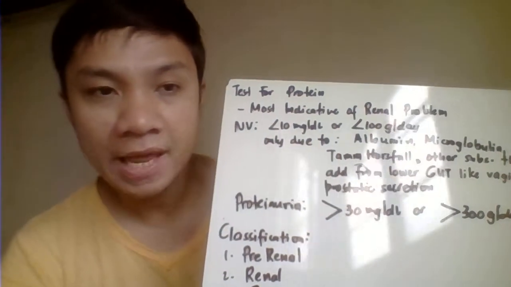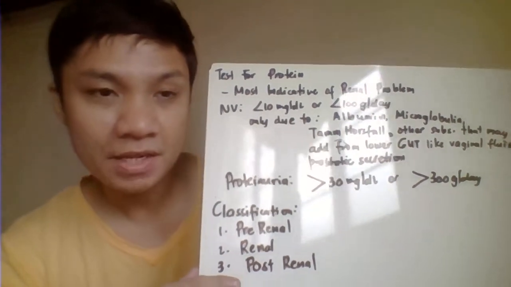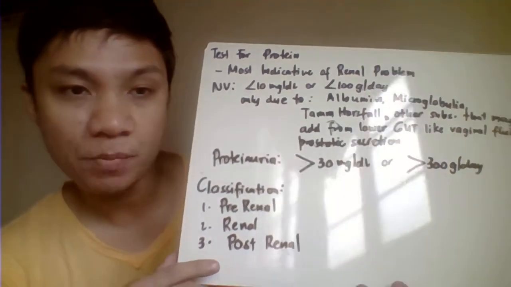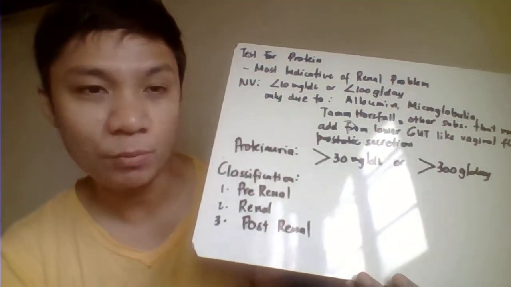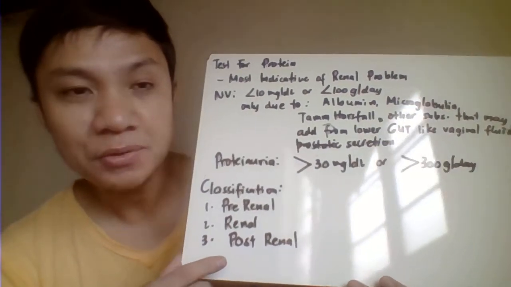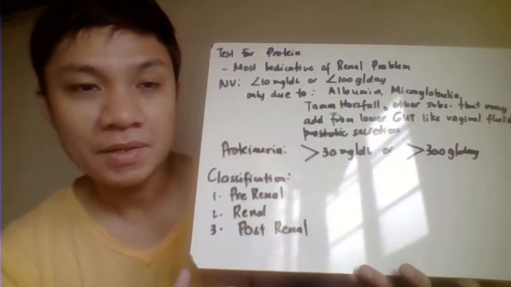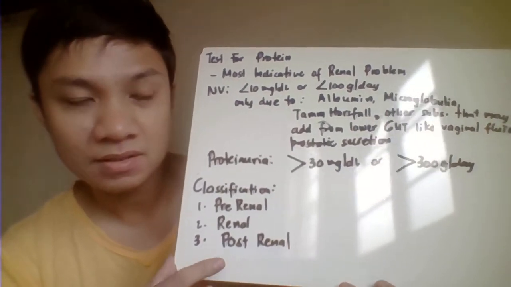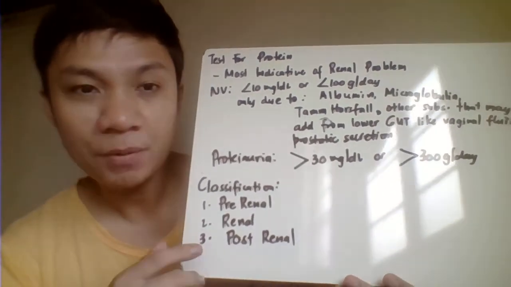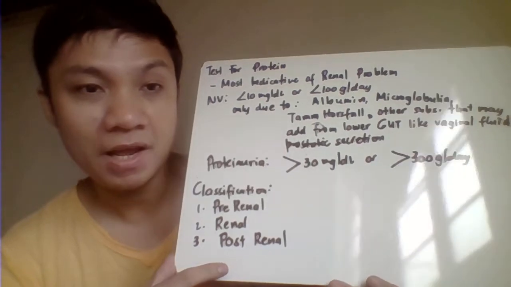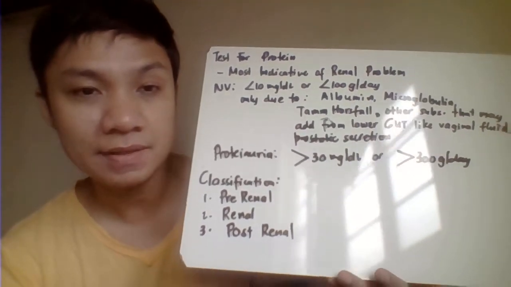Okay, now we go to the next test for your chemical examination. We have here the test for your proteins. The presence of protein in urine would be considered the most indicative of renal problem or renal failure. Because remember, as we have discussed in our first topic on renal function, protein is not being filtered by our glomerulus.